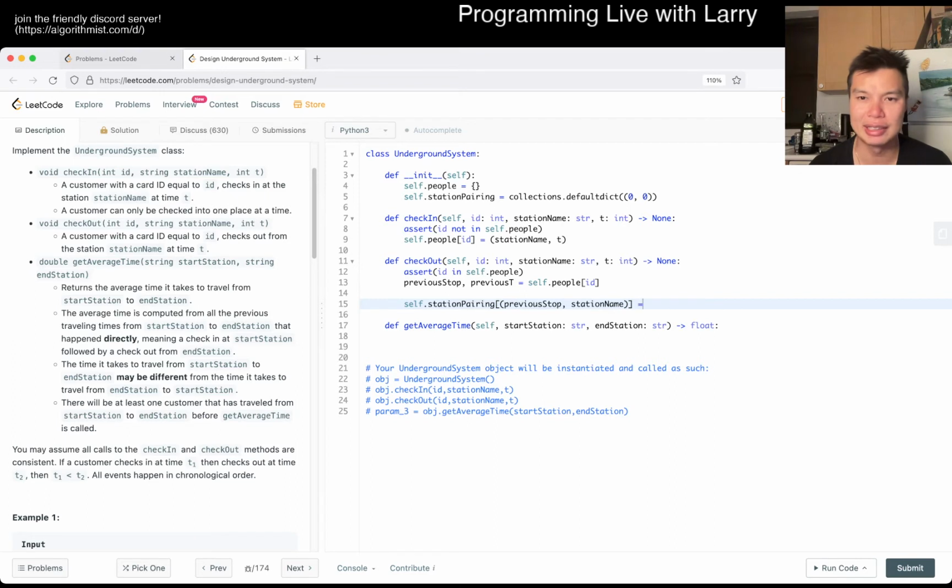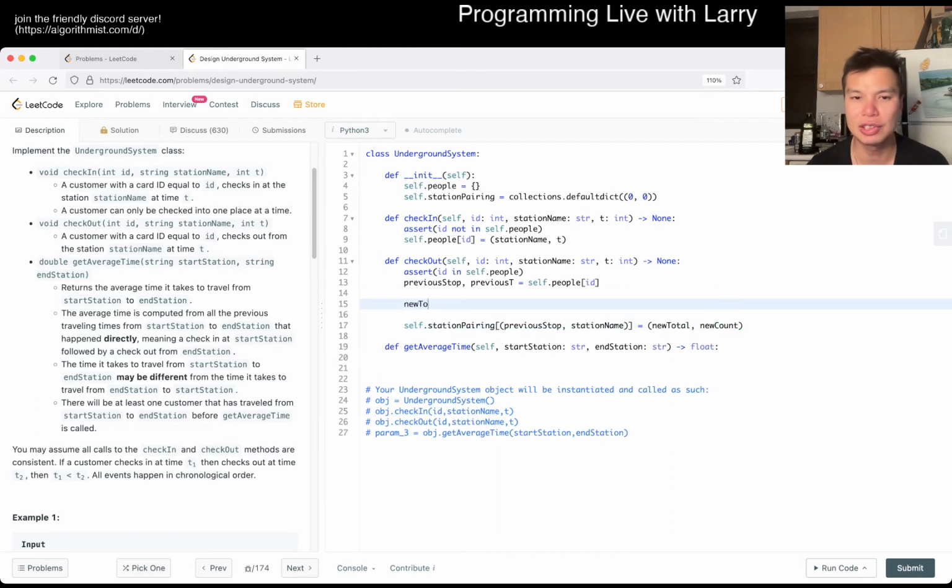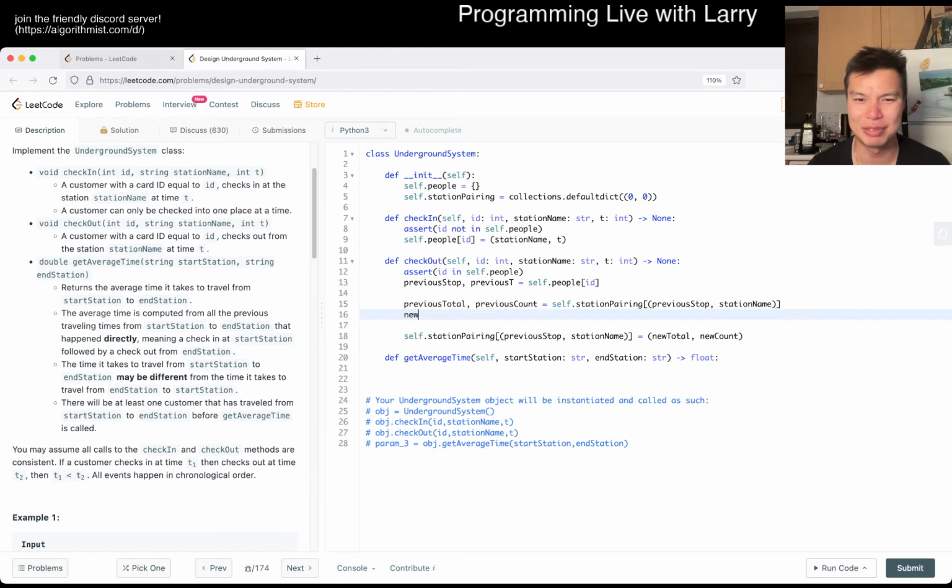So we set that equal to, I don't know, say new total, new count, right? What is new total, new count? New total is equal to, maybe I write it in a different way, but previous total is equal to this, and previous count is equal to this from here. I feel like I'm writing this very verbosely, but so we add t minus previous time to the total. Ooh.